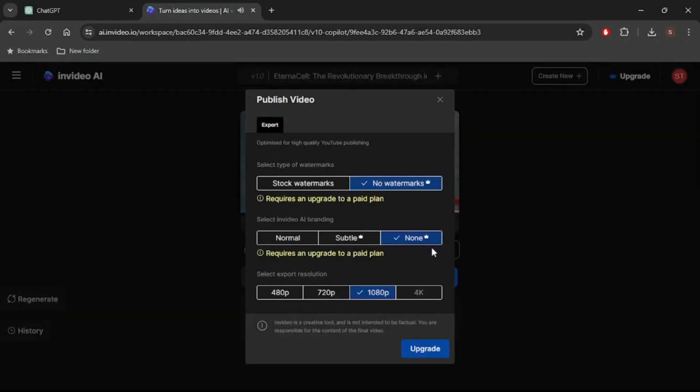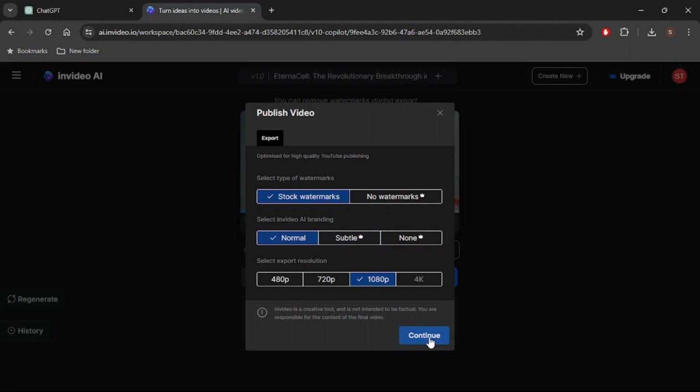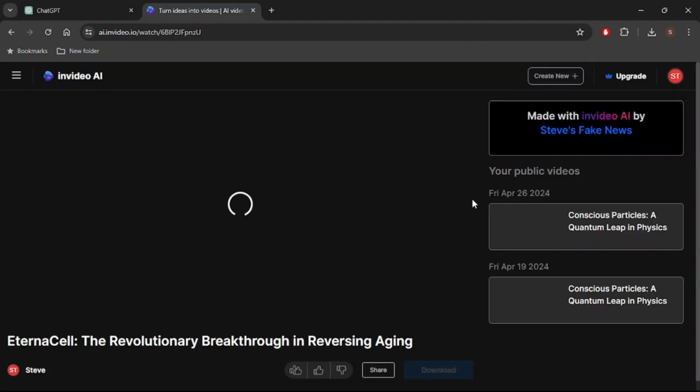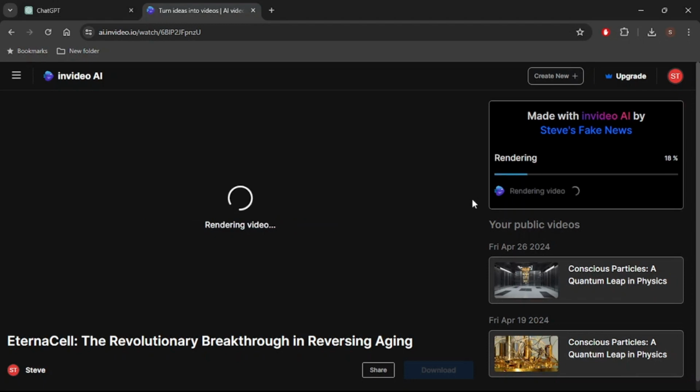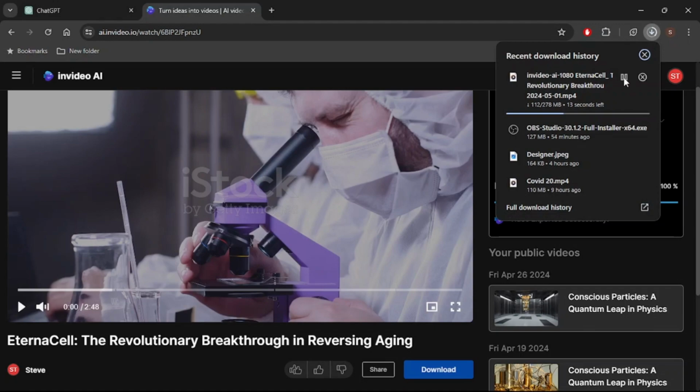Once you are done editing, hit Export. If you upgrade to the paid version, InVideo AI can remove stock watermarks and the company branding at the end of the video. Once the video is done exporting, it will automatically download on your device, and you can now upload your fake video to any site.